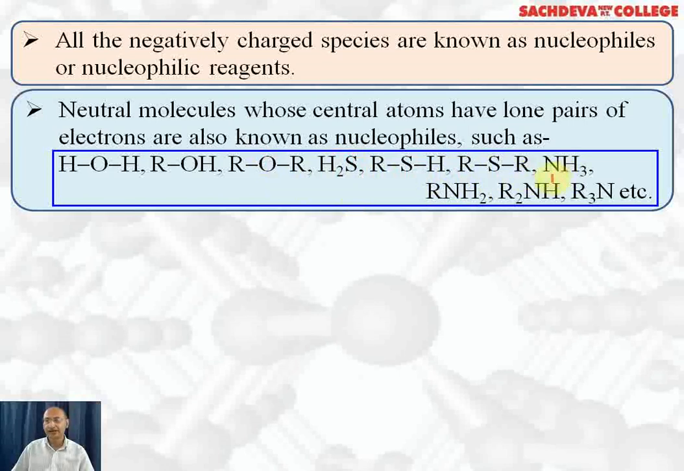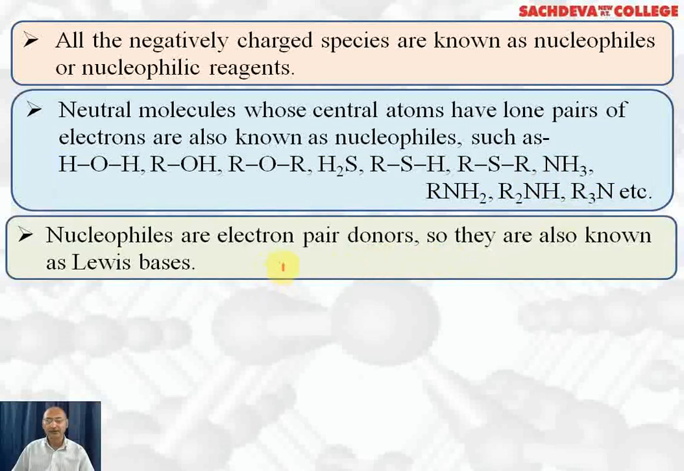Ammonia, nitrogen has lone pair of electrons. Primary amines, this nitrogen has lone pair of electrons. Secondary amine, this nitrogen has lone pair of electrons. Tertiary amine, nitrogen has lone pair of electrons. Nucleophiles are also called electron pair donor or Lewis bases.